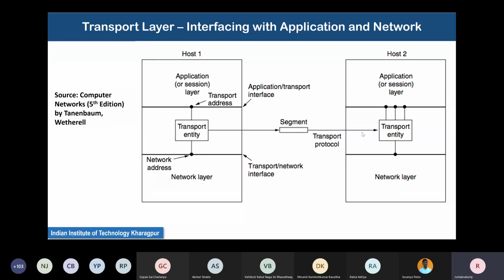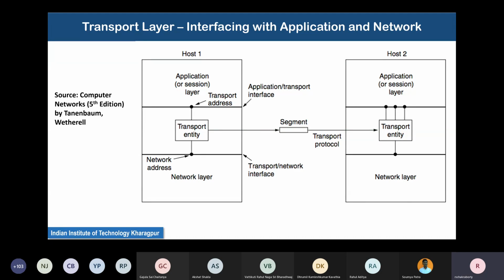Let's continue. From last year's class, as we discussed, in the transport layer there is a transport protocol, or some set of rules, which dictate the communication that goes on and create a logical channel between two transport entities.